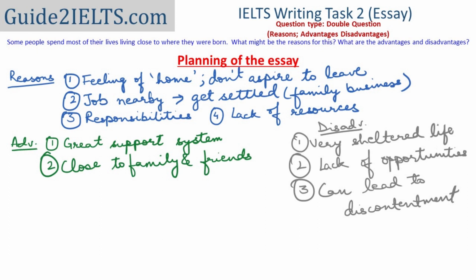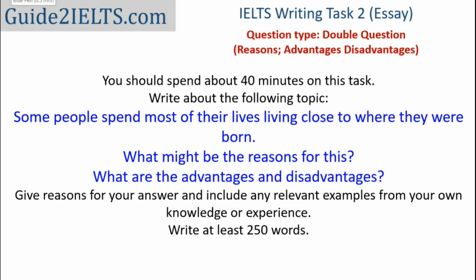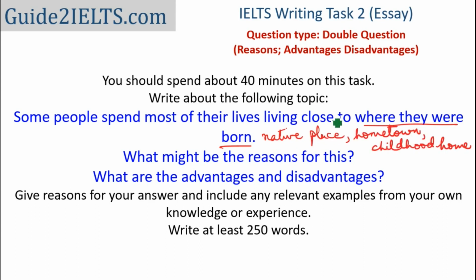At this stage, before I start writing, I consciously think of what vocabulary I could use. The major words I focus on are the words in the question. So what words could I use for where a person was born, their native place, their birthplace, their childhood home? Close to, I could write near. So these are some words I consciously think of. I also try to think if I'm able to come up with any other idioms or any other special phrases that I could use in this context.